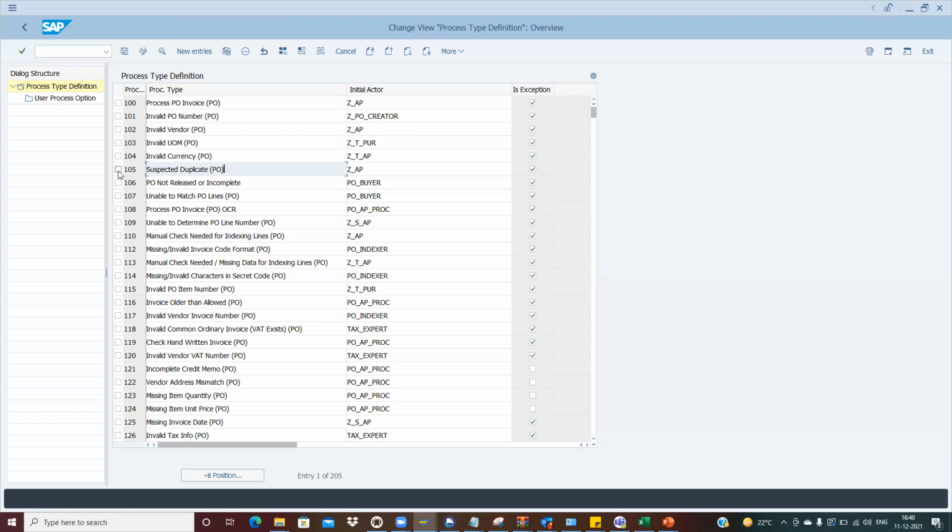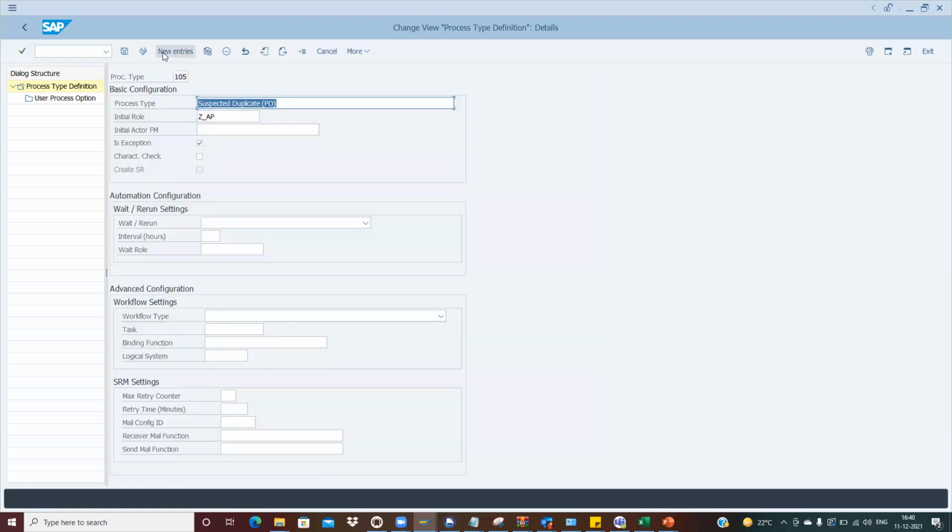Now, in the process type, what exactly do we configure? If I go to the details, this is the description, the process type description, and then this is the initial role. Initial role means whenever this particular exception triggers, who should process the invoice, to whom it should come. So that is the initial role.